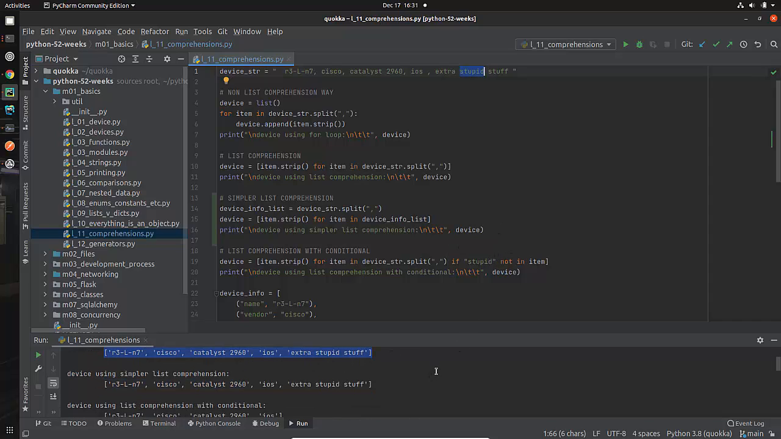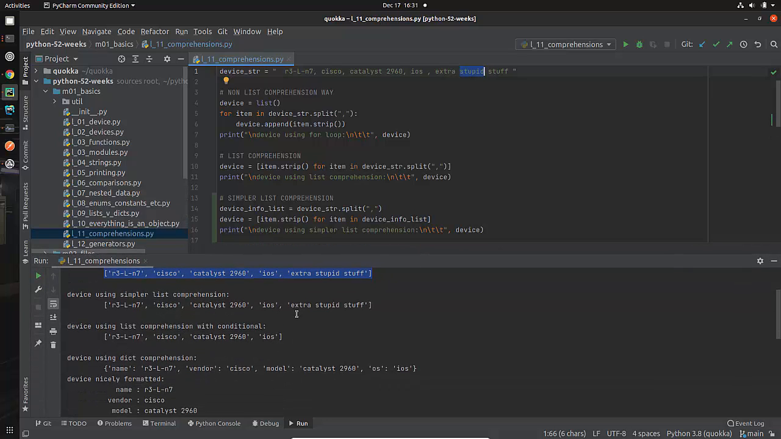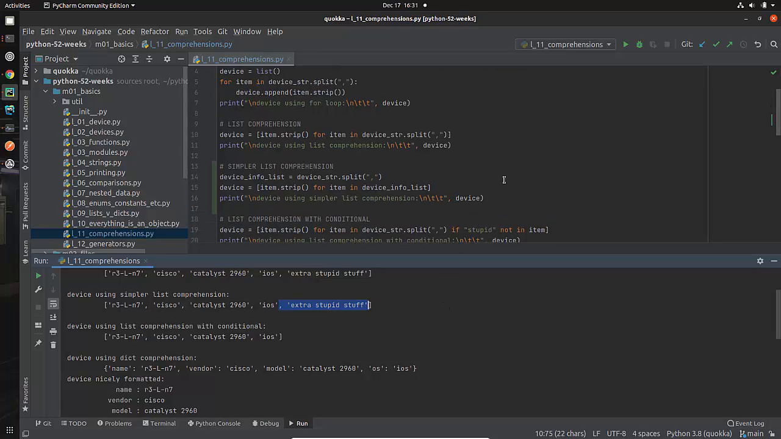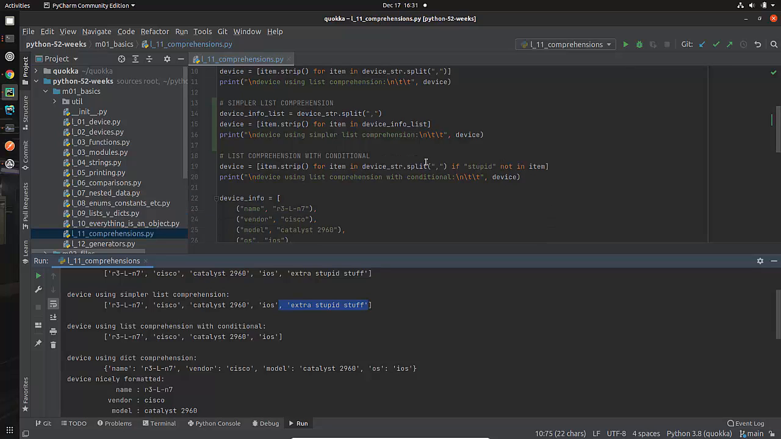Now let's look at what the output is. I'm going to make this a little bit bigger so we can see. Look at the difference here. This is using a list comprehension. This is the same data that we got before. Here I am doing exactly the same thing but with a conditional. And you'll notice that I avoided adding that last item. So this is what you can do. This is a list comprehension where you add a conditional at the end.